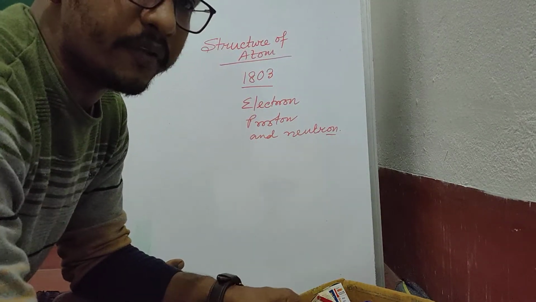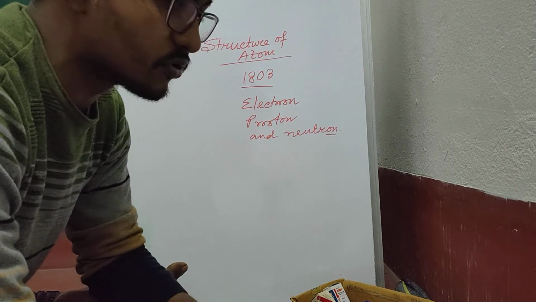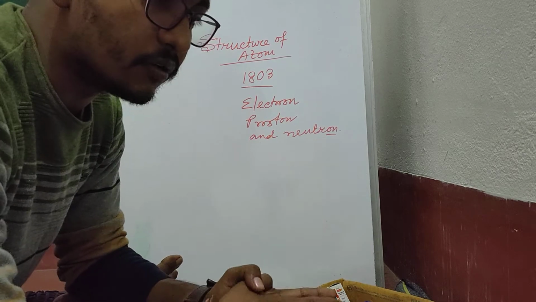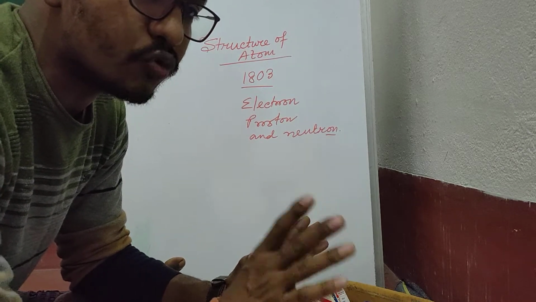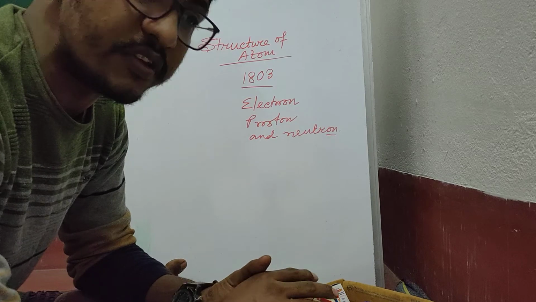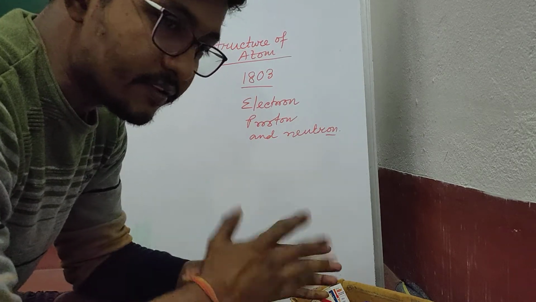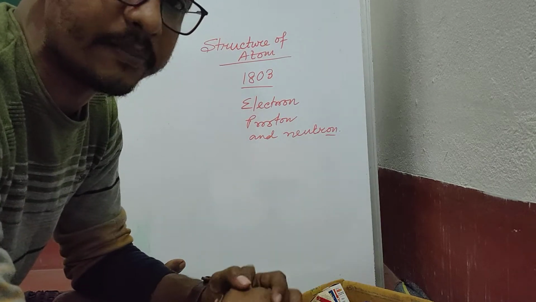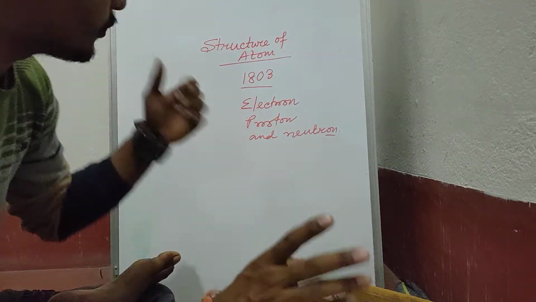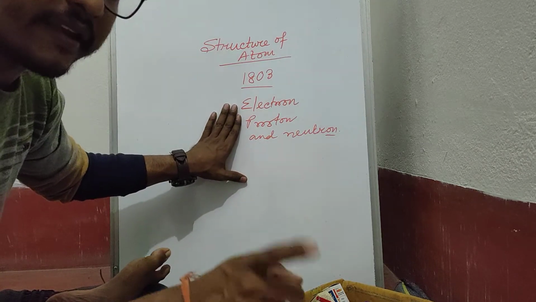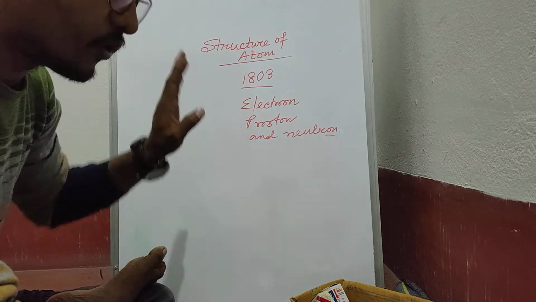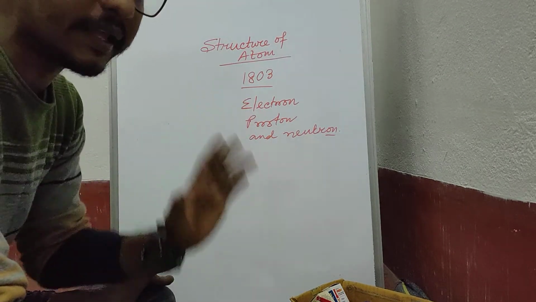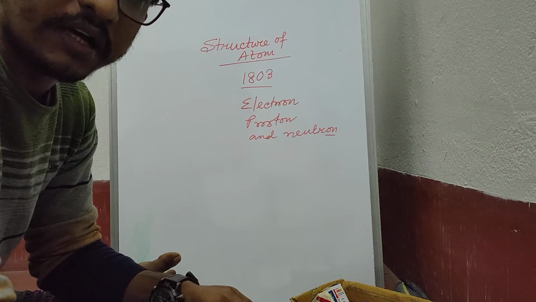In the years 1540 to 1603, William Gilbert, a physicist, first observed that there are two types of electrical charge, known as positive and negative. Later, Benjamin Franklin scientifically proved that positive and negative charges are present. Among these three particles inside an atom, one is positive in nature, one is negative in nature, and another is neutral or uncharged.